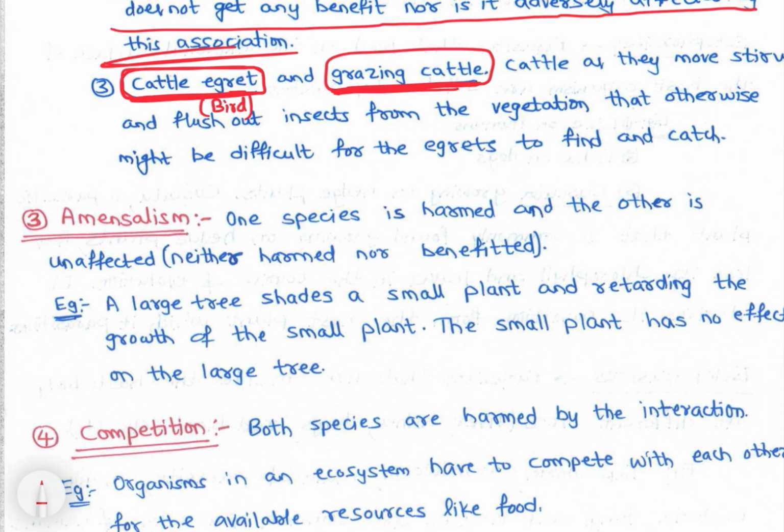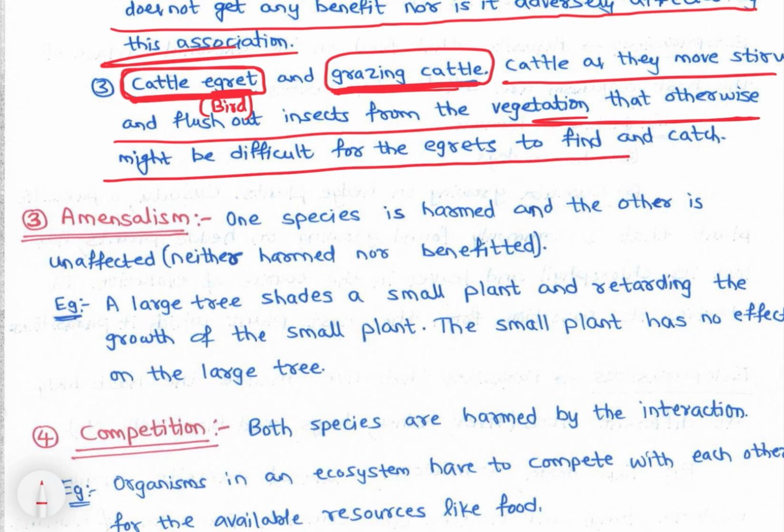So when it moves the plants, small insects also fly. When they fly, it becomes easy for the egret to catch those flies, right? So the cattle, as they move, stir and flush out insects from the vegetation that otherwise might be difficult for the egrets to find and catch. And on the other hand, the cattle has no adverse and no positive effect. So positive and zero relation, right? See, all these are examples discussed in the NCERT books. So this is commensalism.